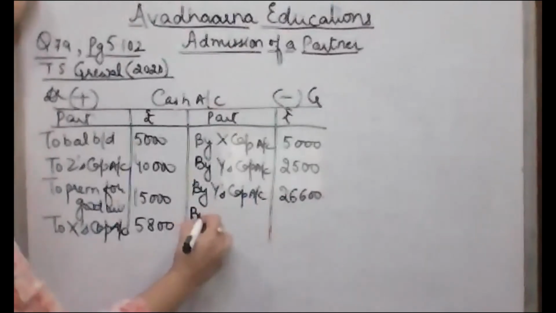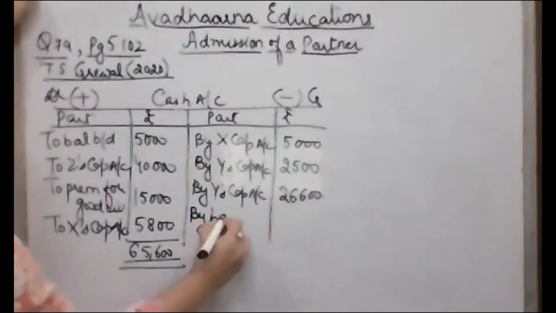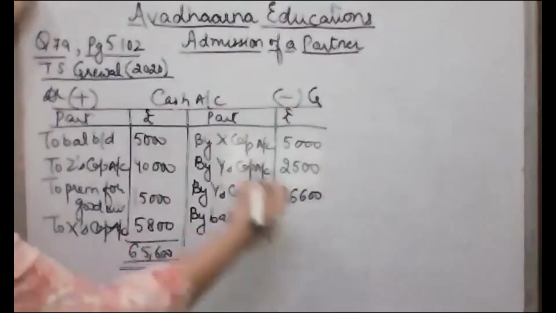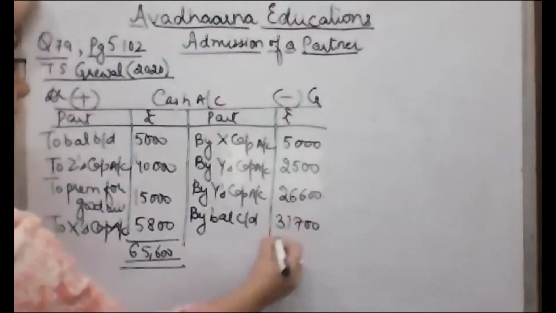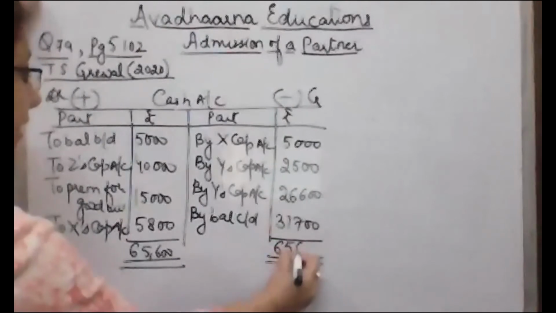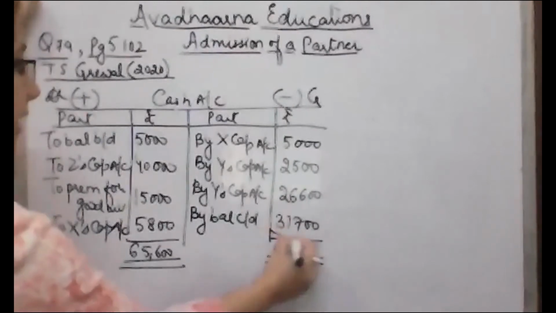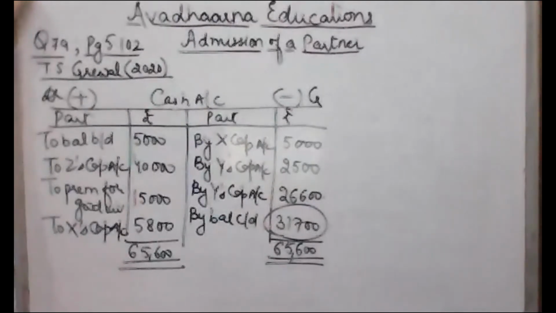Then if we balance it, we are going to get the total is 65,600 and the balance close down of the cash account to be shown in the balance sheet will be 31,700. अगर आप इसको बैलेंस करोगे तो आपके पास बैलेंस आ जाएगा 31,600 and this balance we are going to take to the balance sheet.